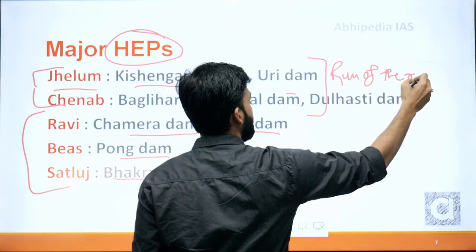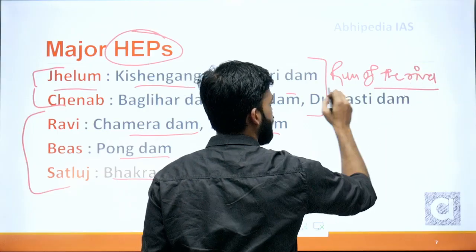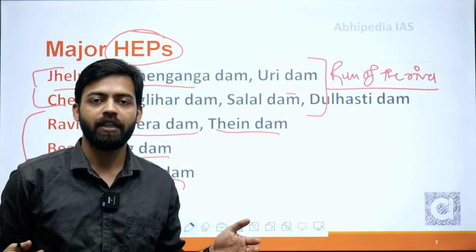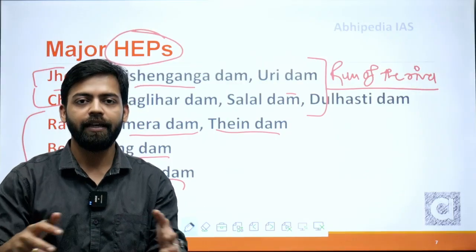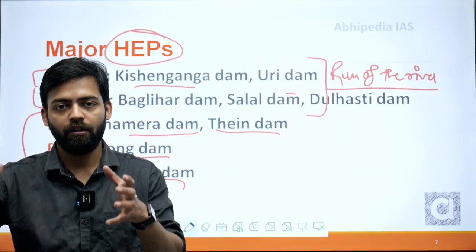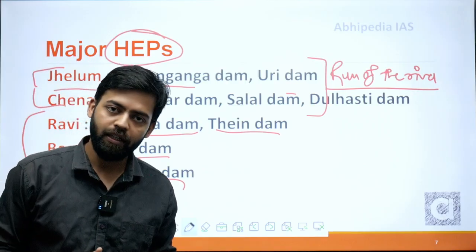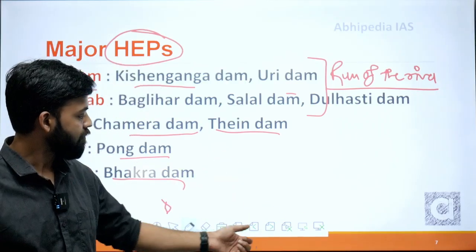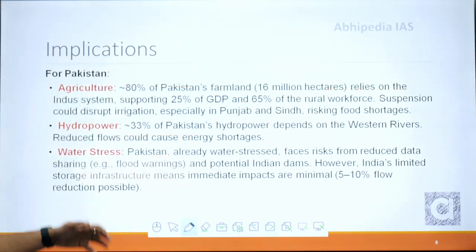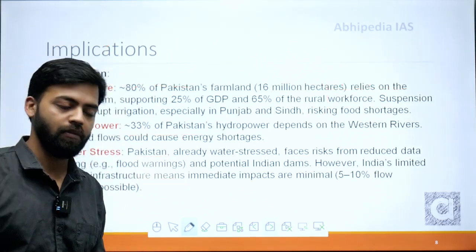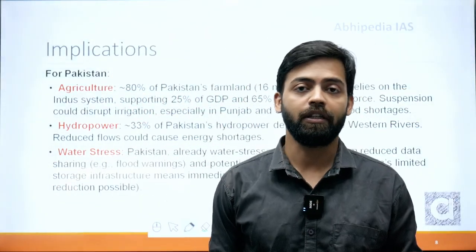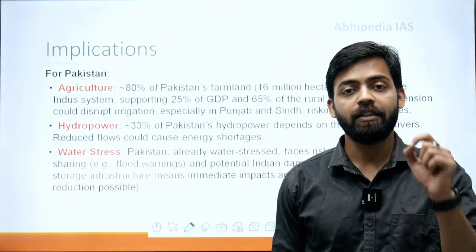And this run of the river project is basically where the river flow is maintained. There is not a significant reservoir in the area. That is, the water is neither preserved nor diverted; the run of the river is maintained. If we talk about the implications of this Indus Water Treaty, or the suspension of the Indus Water Treaty, then its implication is huge on Pakistan.